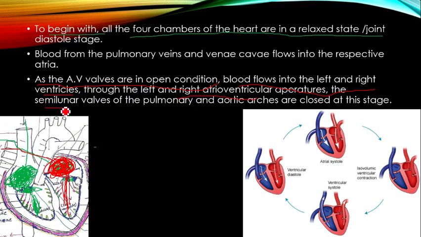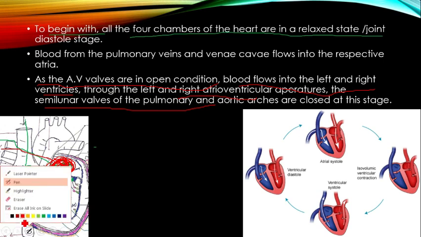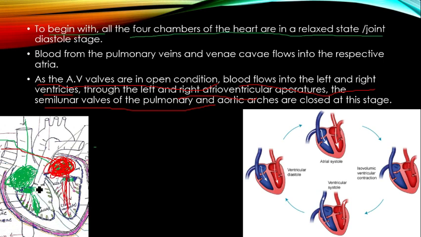The semilunar valves at the opening of the pulmonary artery and the aorta are both closed. That is the condition of the heart at the beginning of a cardiac cycle.